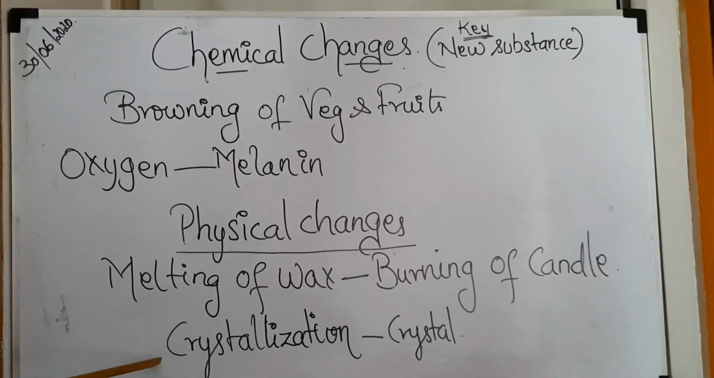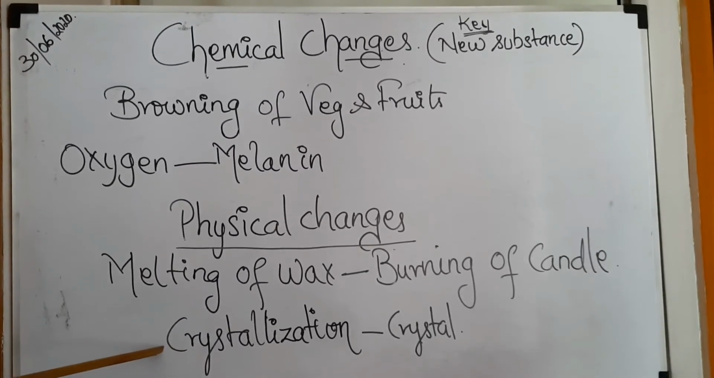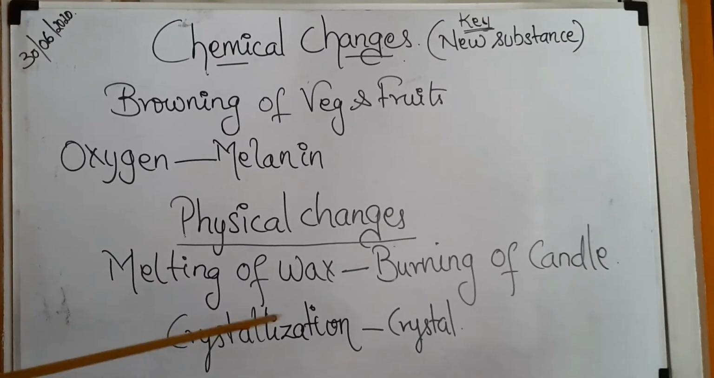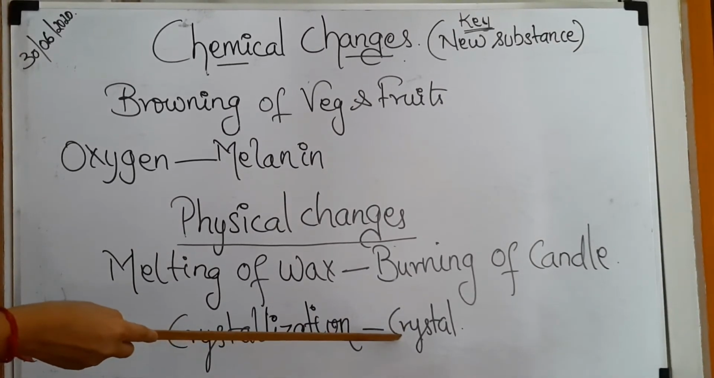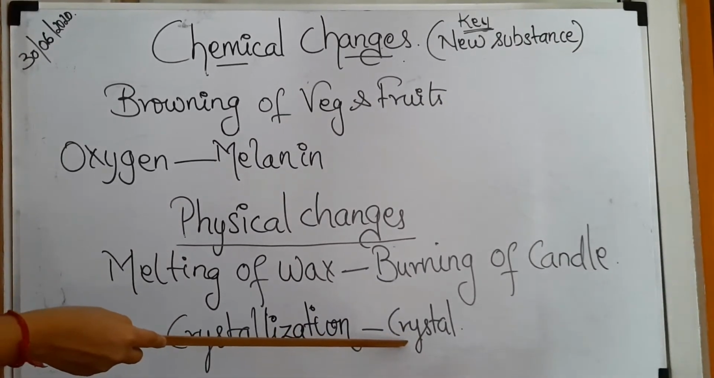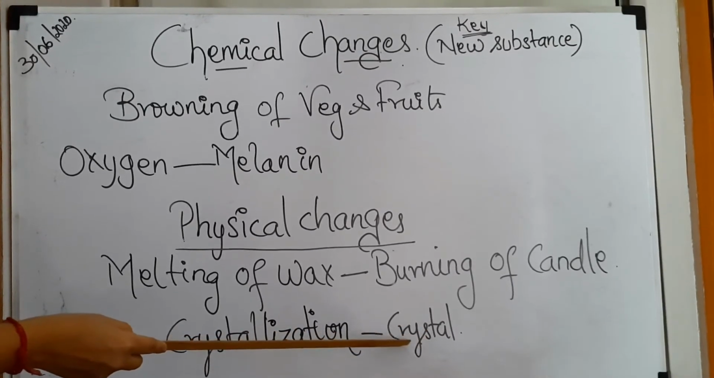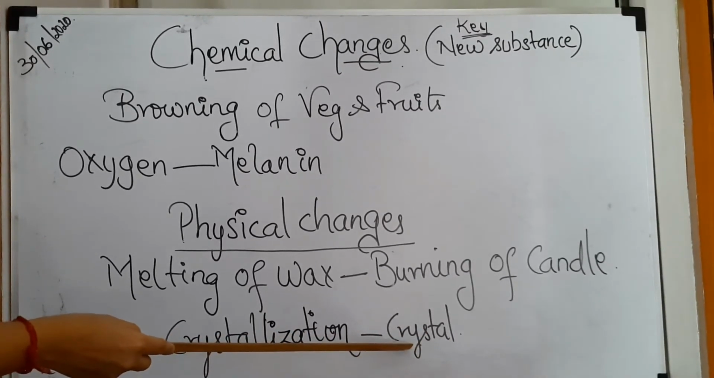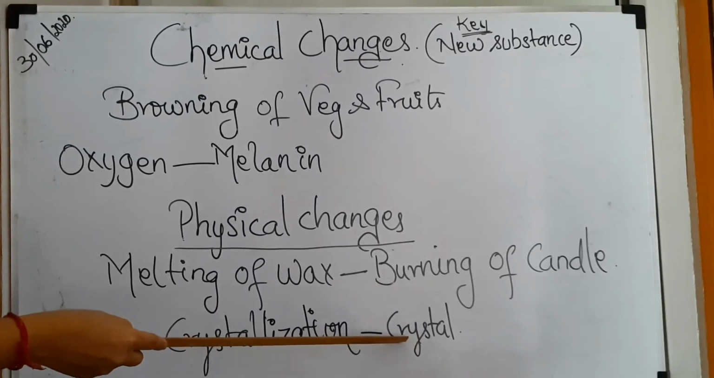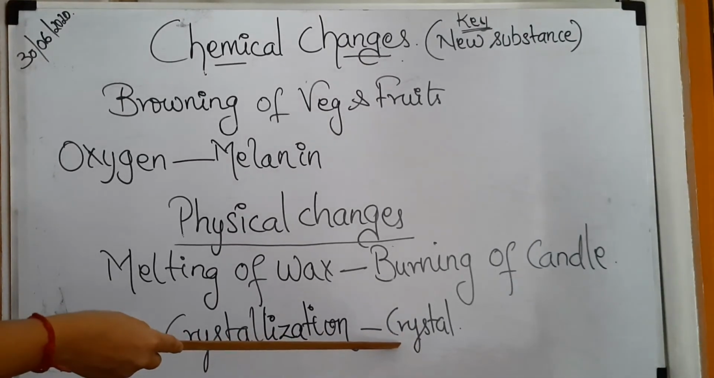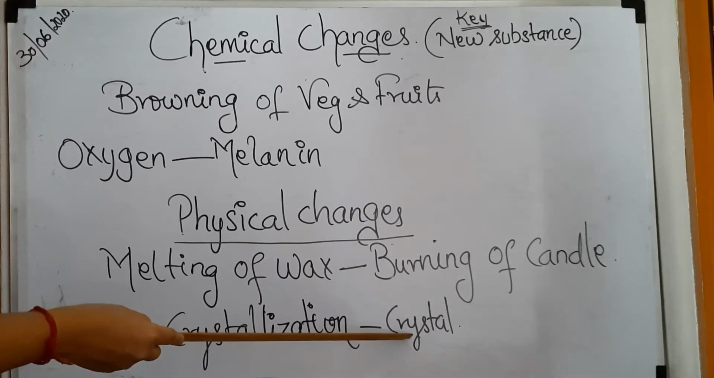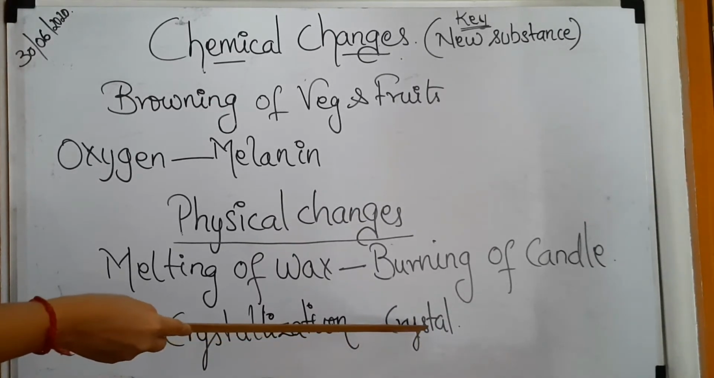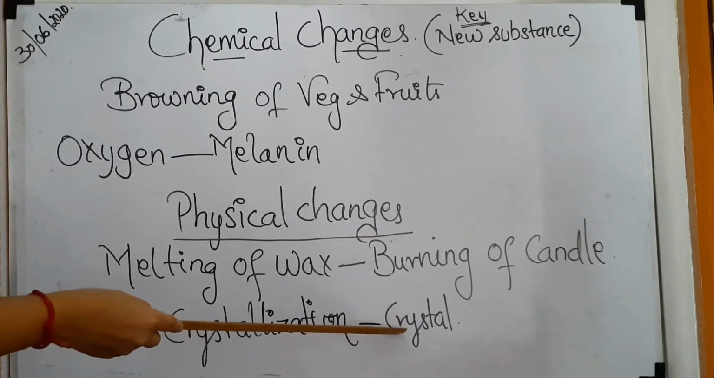What is crystallization? Crystallization is a process in which you obtain crystals. And refer to your book, children. The definition of crystals is given. Crystals are the purest form of a substance which have a definite geometrical shape. So, that is the key word. Crystal means it is a pure form of a substance, and it has got perfect geometrical shape.